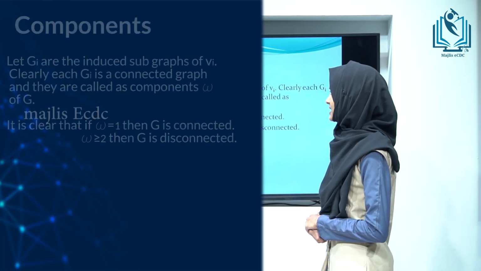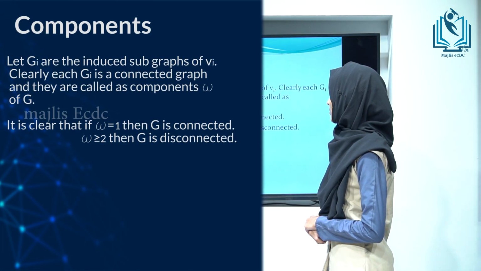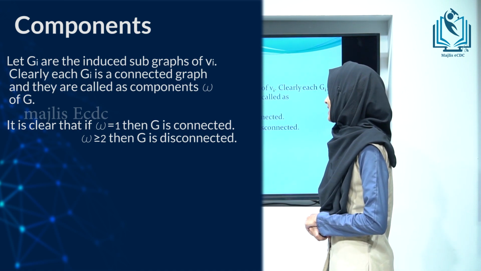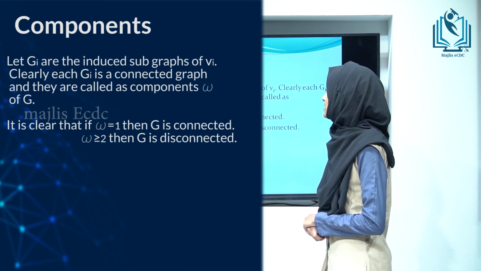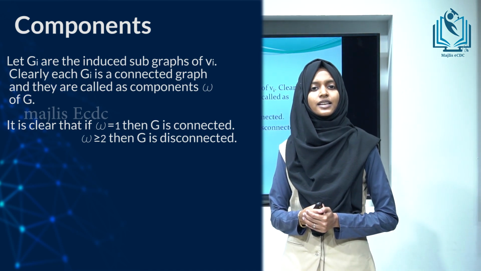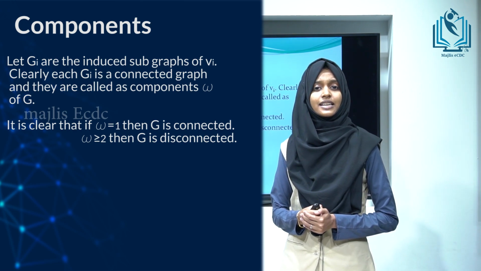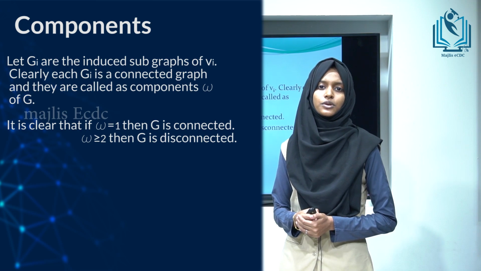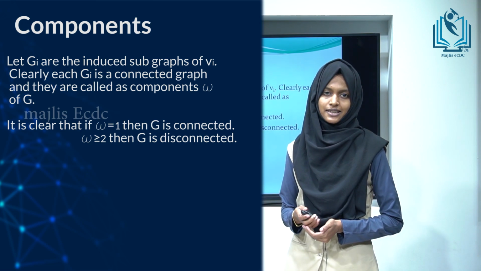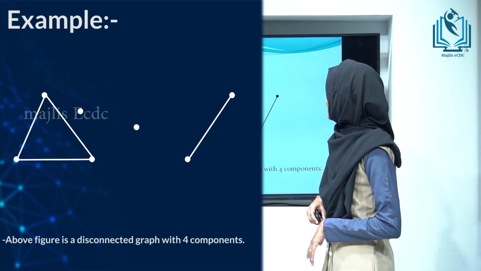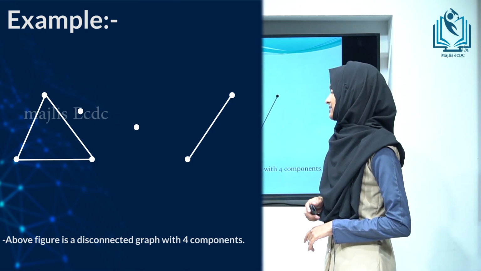Components. Let Gi be the induced subgraphs of Vi. Clearly, each Gi is a connected graph and they are called the components of G. Let omega be the number of components. If omega equals 1, then G is connected. If omega is greater than or equal to 2, then G is disconnected. Example: the above figure is a disconnected graph with 4 components.